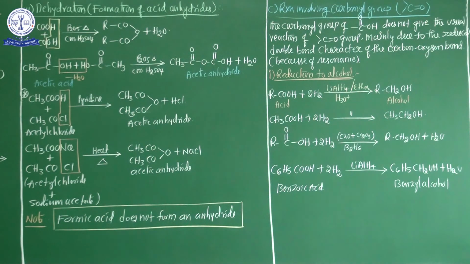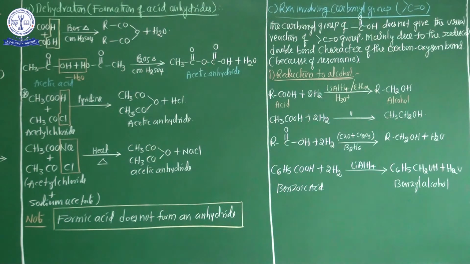But sometimes, my dear students, some additional catalysts are also used in this reaction. Copper chromate, write down the formula CuCr2O4, or the reagent BH3 in THF, or hydrogen and ruthenium, H2 with ruthenium.